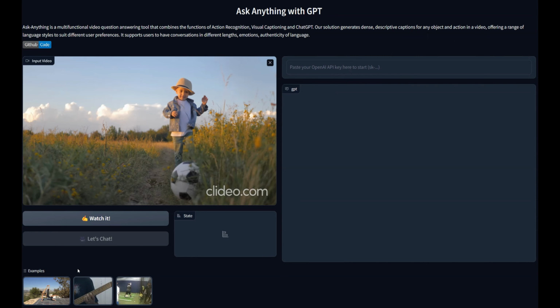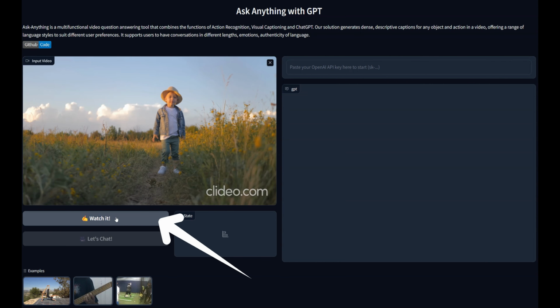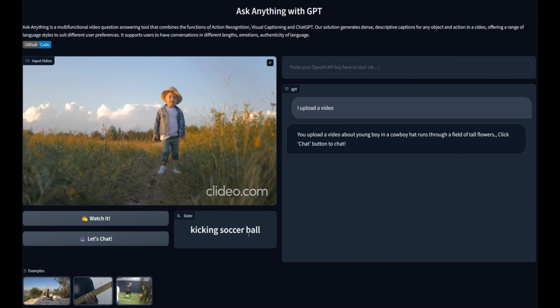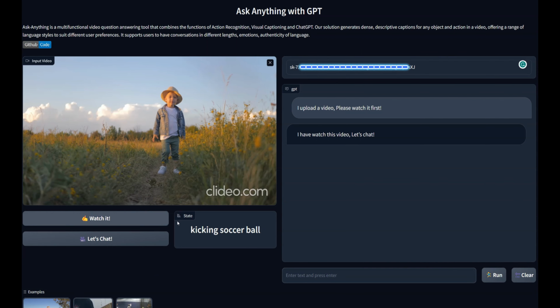Now I will ask a bunch of questions to the model, but first, we have to let the AI watch the video and process it. So we will click on Watch It. It will take a bit of time, and once it's done, you can see it has given it a title as well, Kicking a Soccer Ball. Now I will click on Let's Chat. As it's ready, I will ask it a few questions about the video that are not very basic like they have shown in their demo.